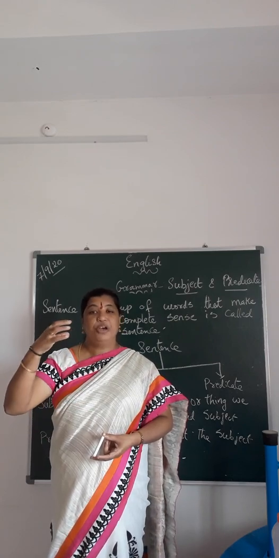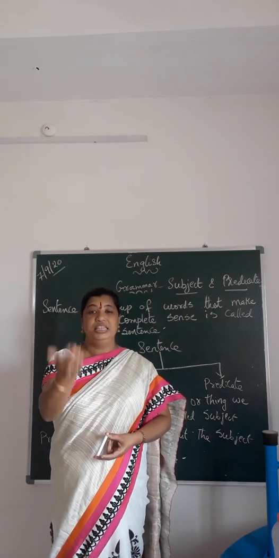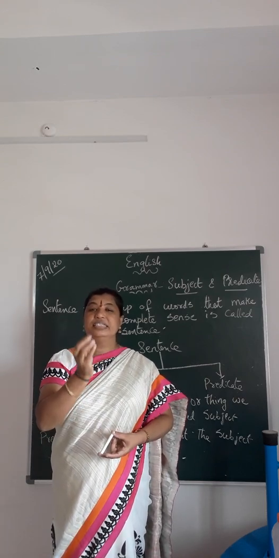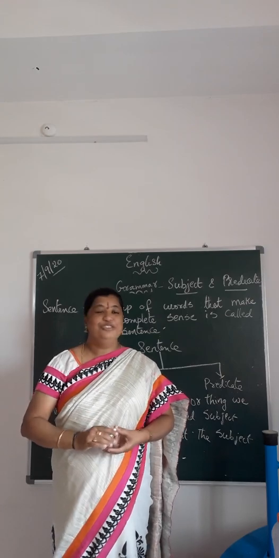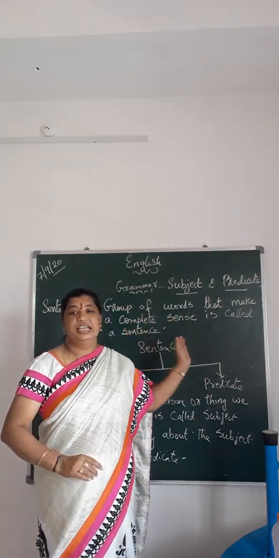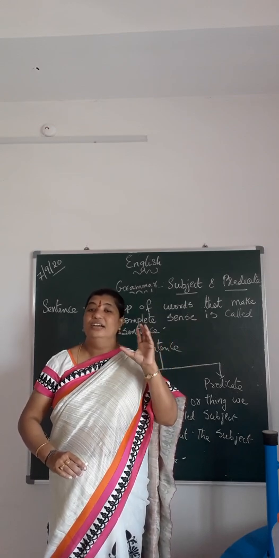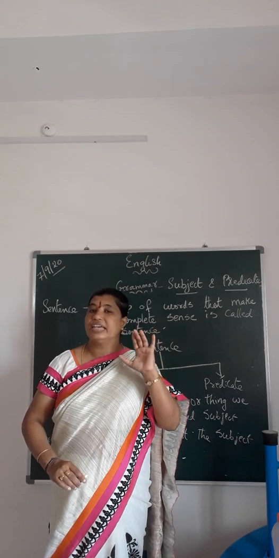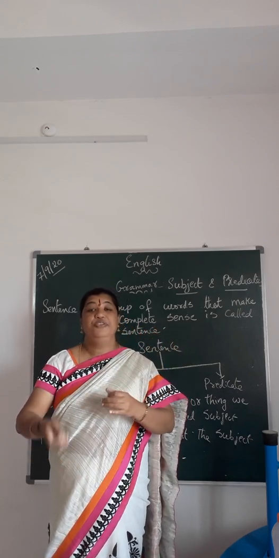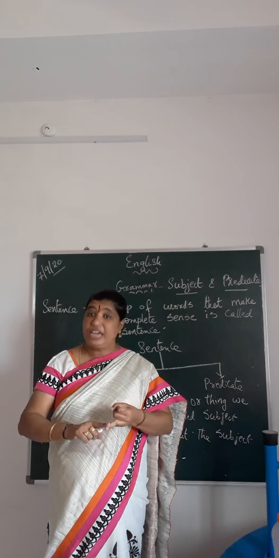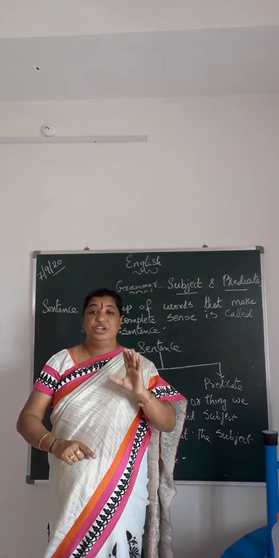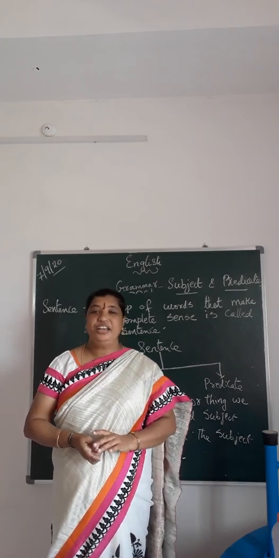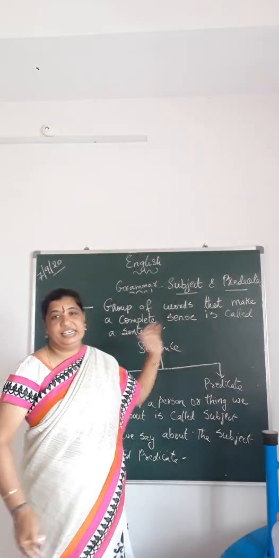If you are able to understand what the other person tells, that is a sentence having sense. So if you are writing a sentence, it should have complete, proper sense, otherwise it is not called a sentence at all. Whenever you write or speak, make sure you use proper words in the proper place. Now we know what a sentence is.